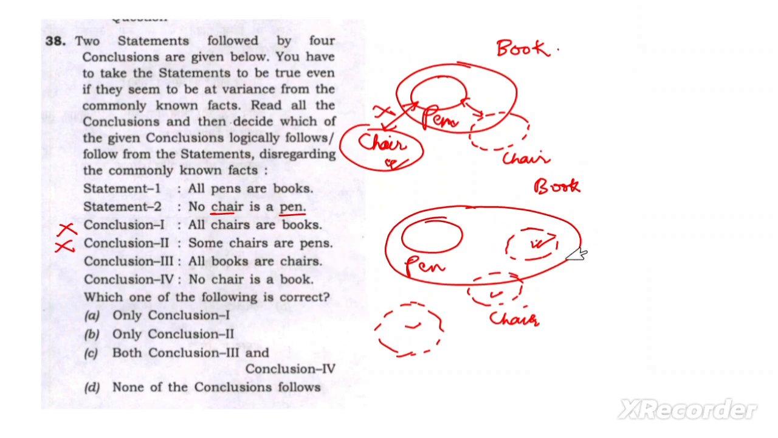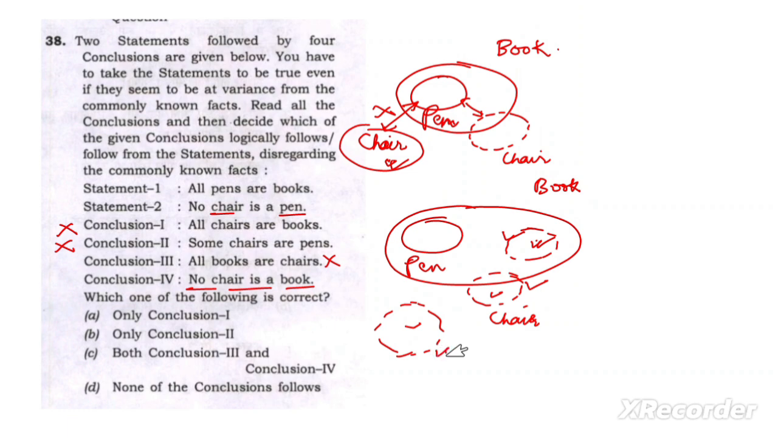Is it possible? All books are chairs? No, because there is a common between chair and books, but not all. So this is also not a possibility. Then conclusion 4 is no chair is a book. That is also not a possibility, because there is no restriction between chair and book. This is also a possibility, this is also a possibility.